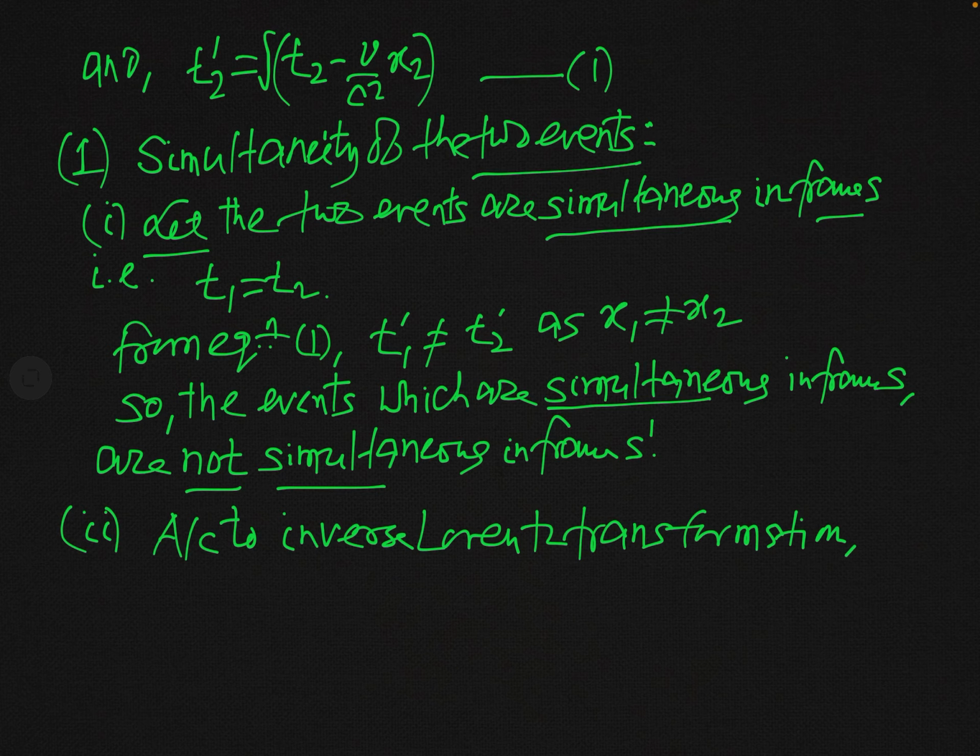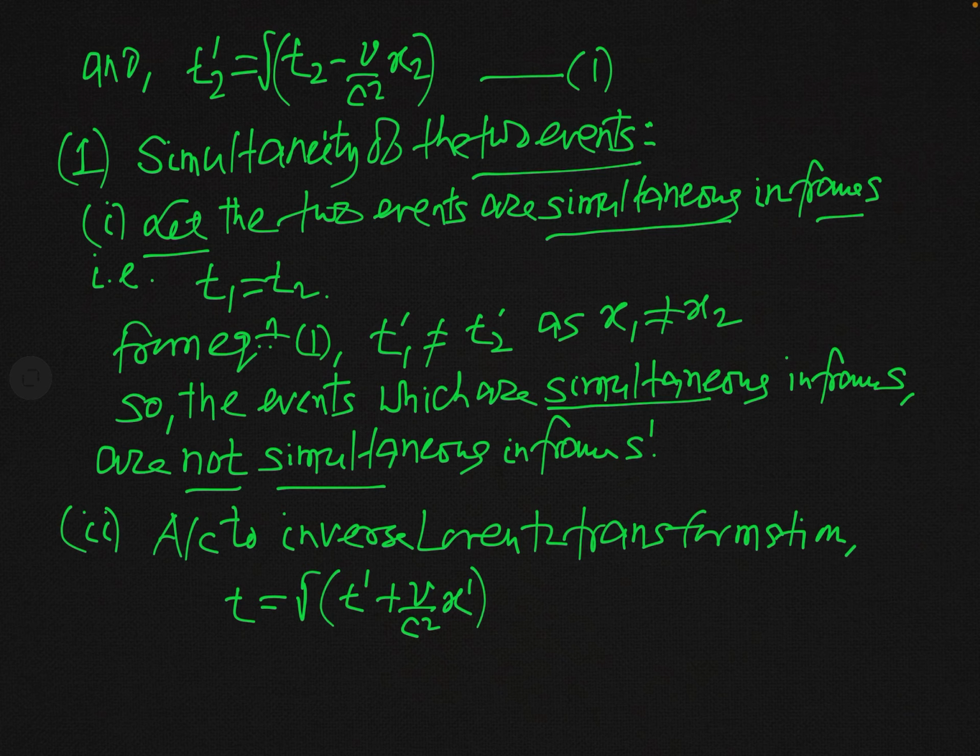again we will consider the Lorentz transformation equation connecting the time and the space coordinate. And so you know from the inverse Lorentz transformation that t is equal to gamma times t prime plus v over c square into x prime.